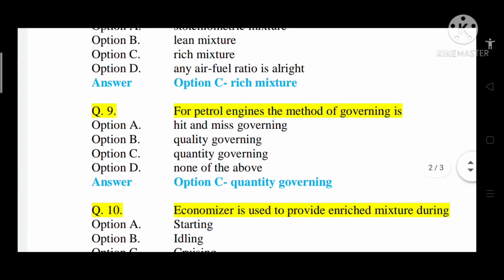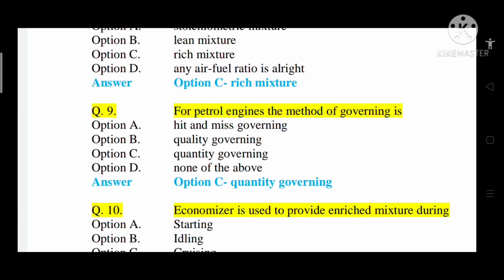Question number 9, for petrol engines the method of governing is option A hit and miss governing, option B quality governing, option C quantity governing, option D none of the above. So correct answer is option C, that is quantity governing.